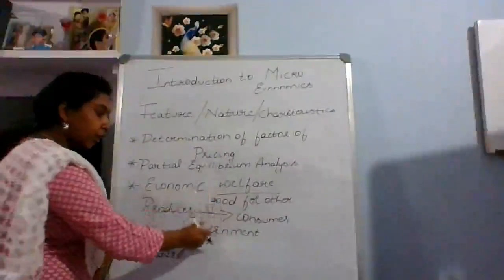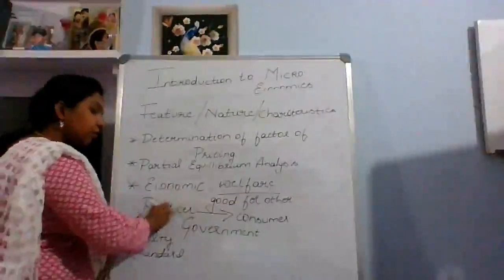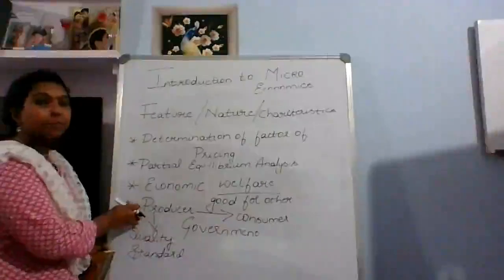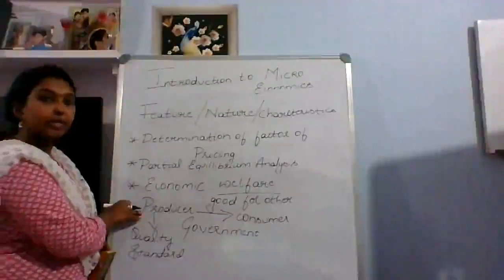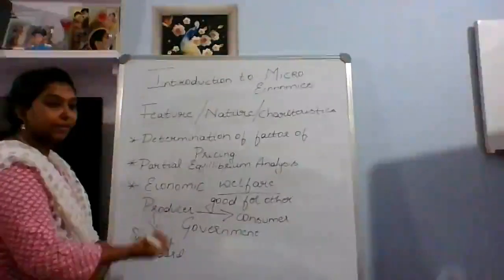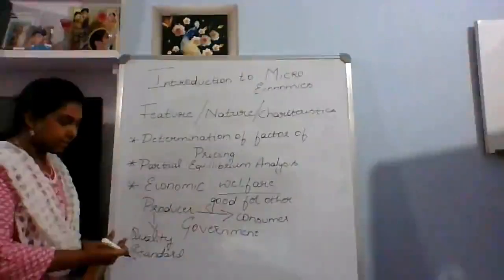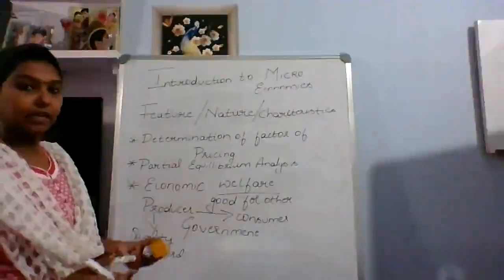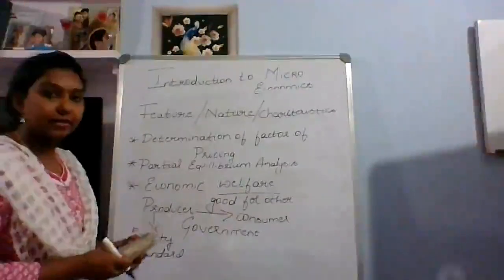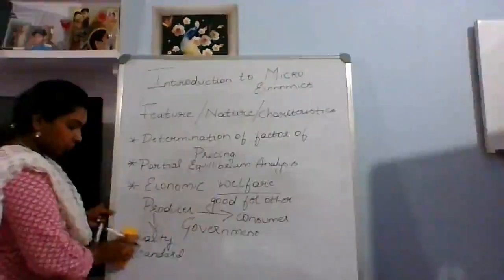So what welfare will the government do for the producer or the consumer? The government will provide some subsidies to the producer, as an encouragement to produce more good quality products at a lower price. And the consumer can purchase those products anywhere. It is very easily accessible. So, the next, hope it is clear.